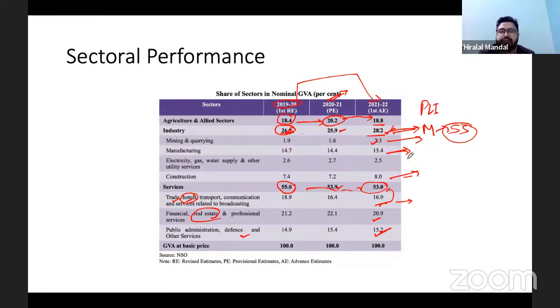So what do you see? That agriculture and allied sectors' contribution is increasing, industrial contribution is increasing, which is good for the economy. At the same time, some of the services sectors which were affected due to coronavirus have not seen such growth.